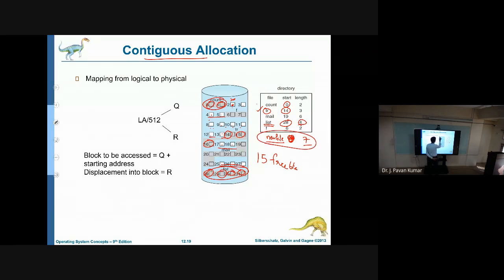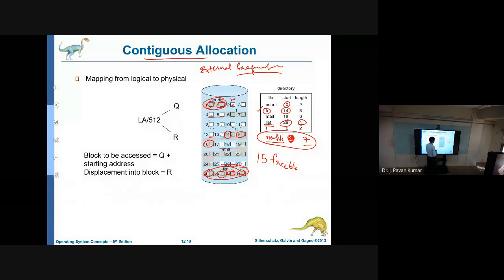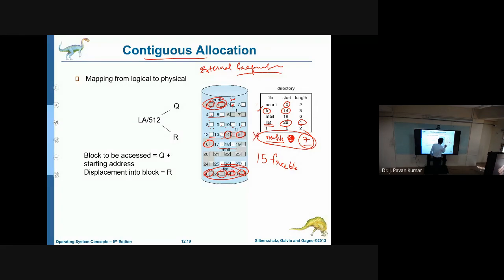This is nothing but external fragmentation, which we have seen earlier with respect to main memory partitioning. Now it is secondary memory partitioning. Here also we have divided into different blocks, and we need to allocate contiguously, but we don't have contiguous blocks of length 7, so we cannot allocate, although we are having 15 free blocks.